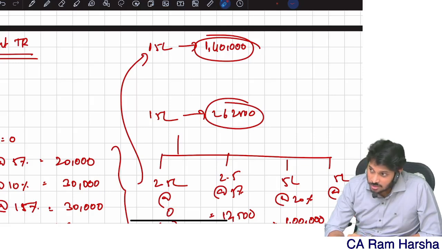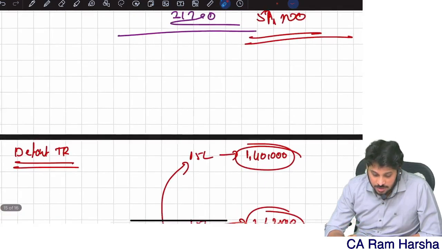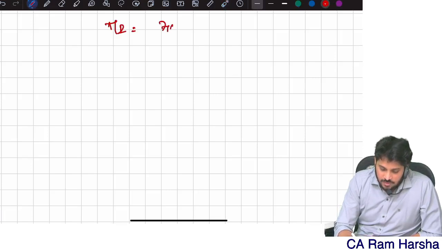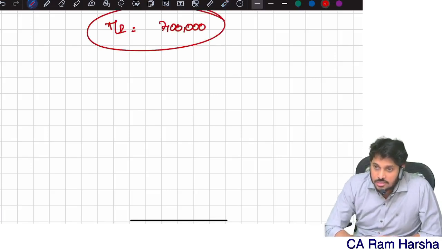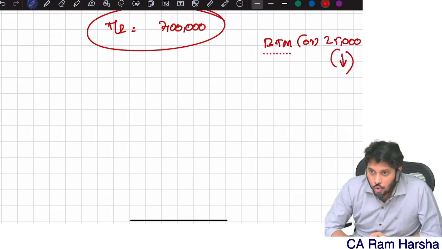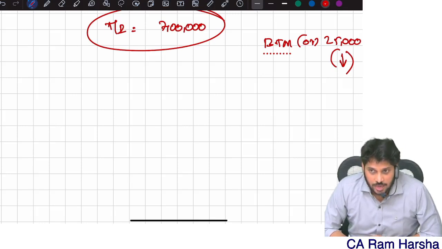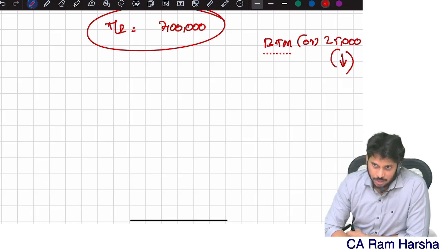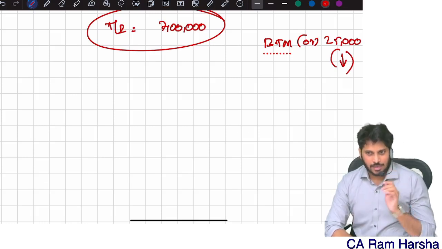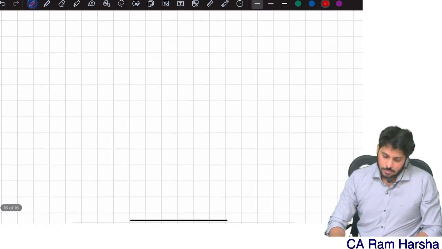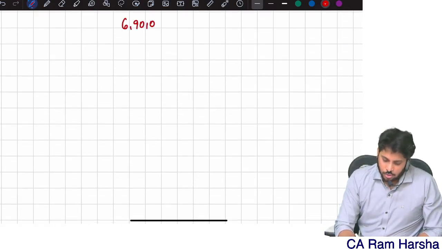Not only this benefit, for those of you choosing the default tax regime there is another benefit: rebate. The rebate limit is also higher. If your total income is up to 7 lakhs, you are eligible for a rebate of the basic tax amount or 25,000, whichever is lower. Whereas under the optional tax regime, the rebate is just 12,500. Default tax regime rebate is 25,000. Are you clear?